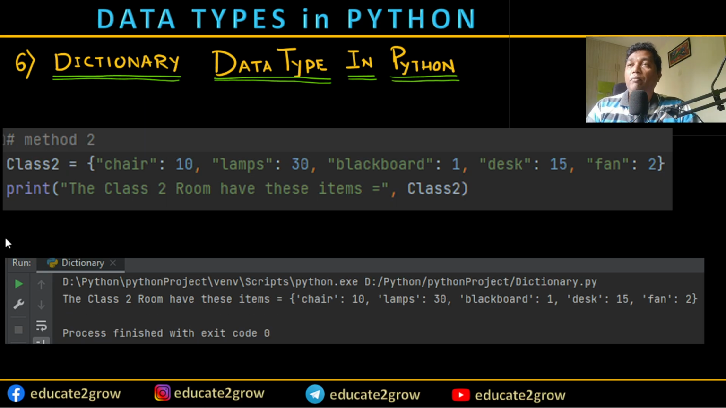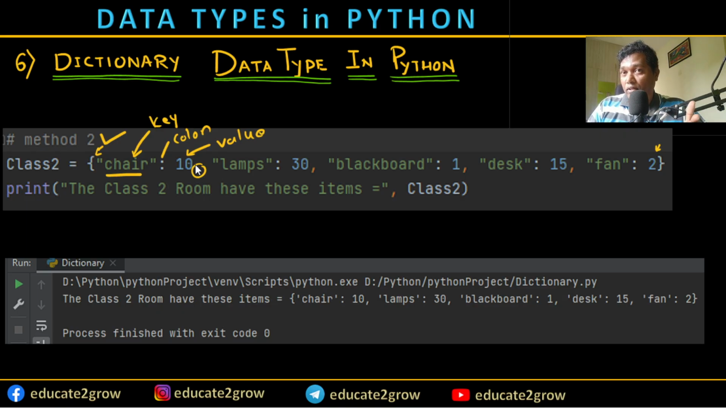Next, method 2. We can always use the same input. Class 2 equals open curly bracket and close curly bracket. Put the same content which I explained at the beginning: key colon value. This is the key and this is the value, separated by commas. Like that, you can put n number of items in the dictionary.